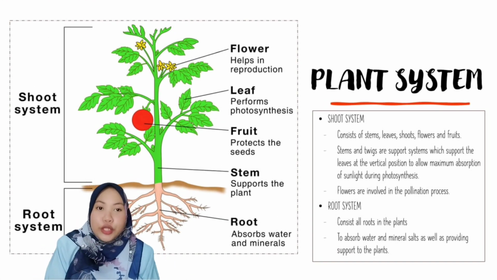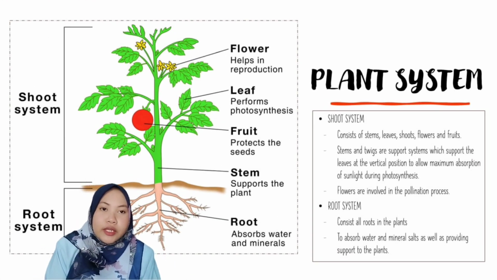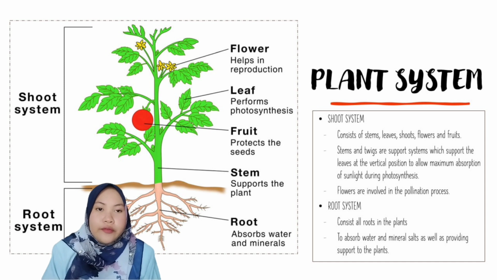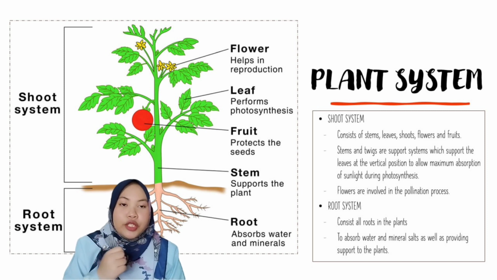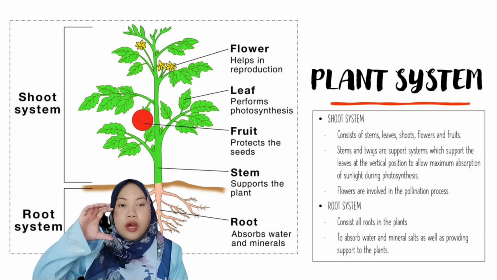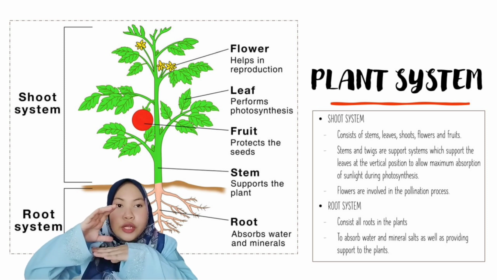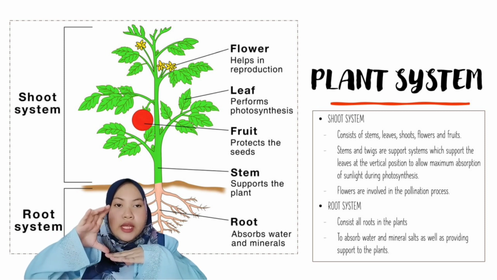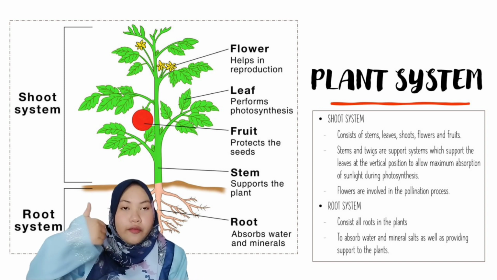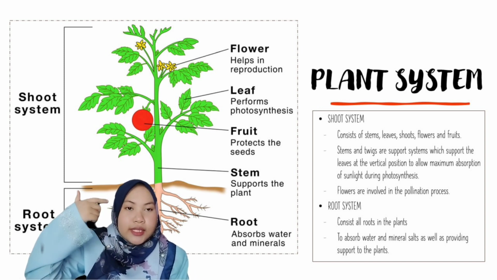Other than the human system, we also learn about the plant system. Lastly, for the systems, is the plant system. In the plant system, we have two systems, which are the shoot system and the root system. The shoot system is usually the upper part of the plant, which is above the ground, the part above the soil. It involves flower, fruits, stem and leaf.